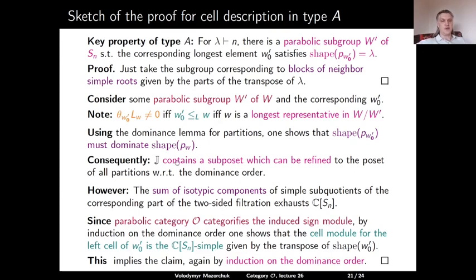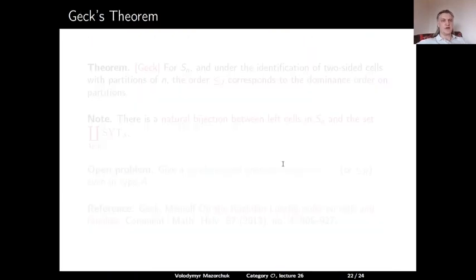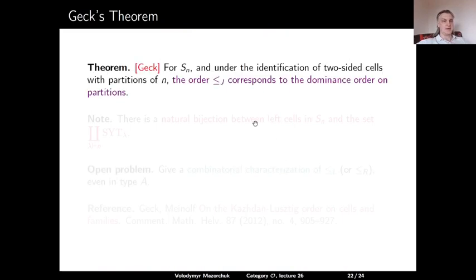So in this proof we actually established that the poset J can be refined to the poset of partitions with respect to the dominance order. So in fact, there is a theorem proved by Geck that for the symmetric group and under our identification of two-sided cells with partitions of n, the two-sided order corresponds precisely to the dominance order on partitions. So the two-sided order for Sn is known.